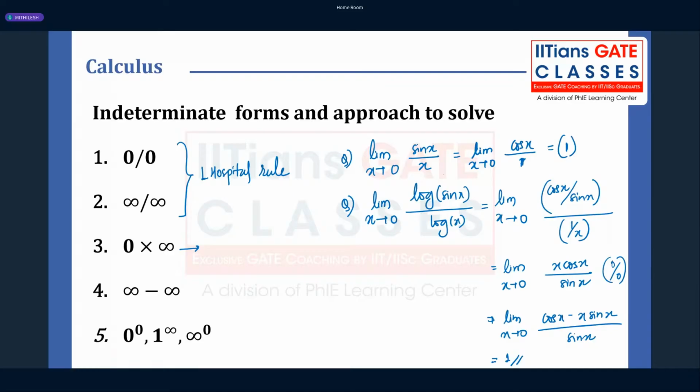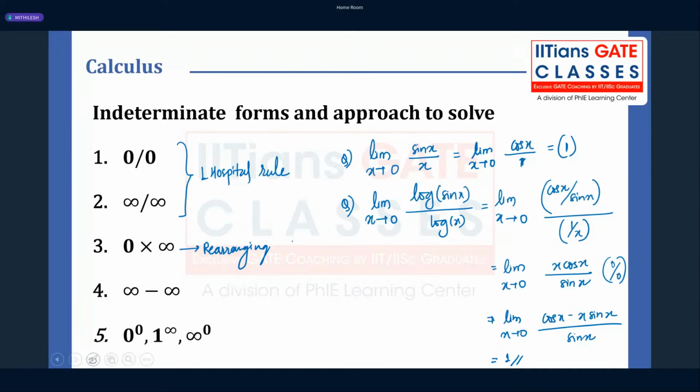So we convert this form into 0 by 0 or infinity by infinity by rearranging the terms. So if it is 0, you can write it as 1 upon infinity, right? Or if it is infinity, you can write it as 1 upon 0. So in simple words, 0 cross infinity can be converted to infinity by infinity or 0 by 0.